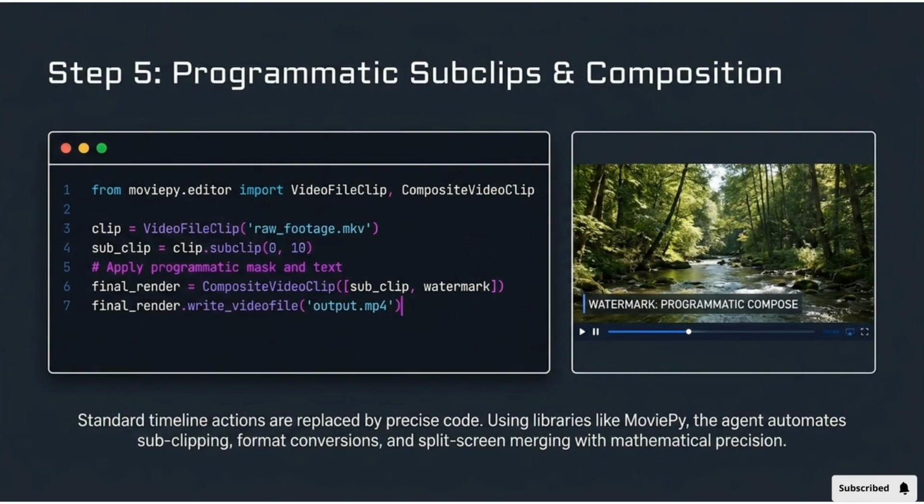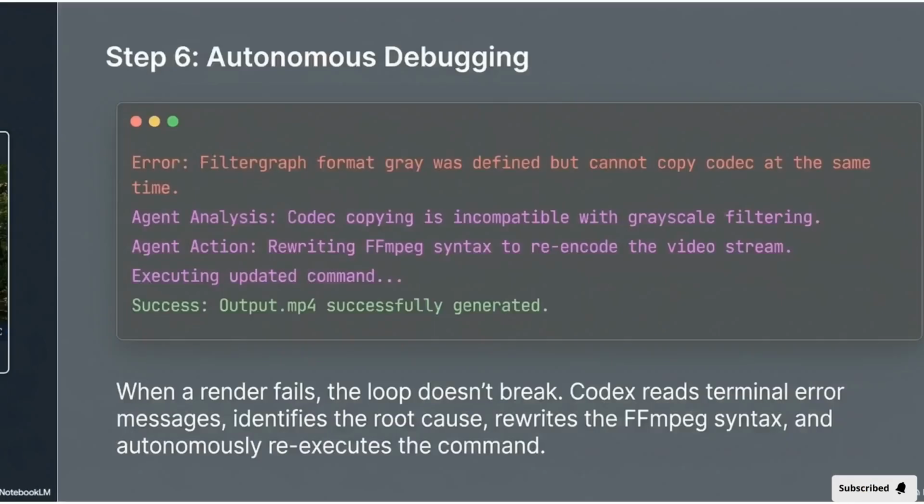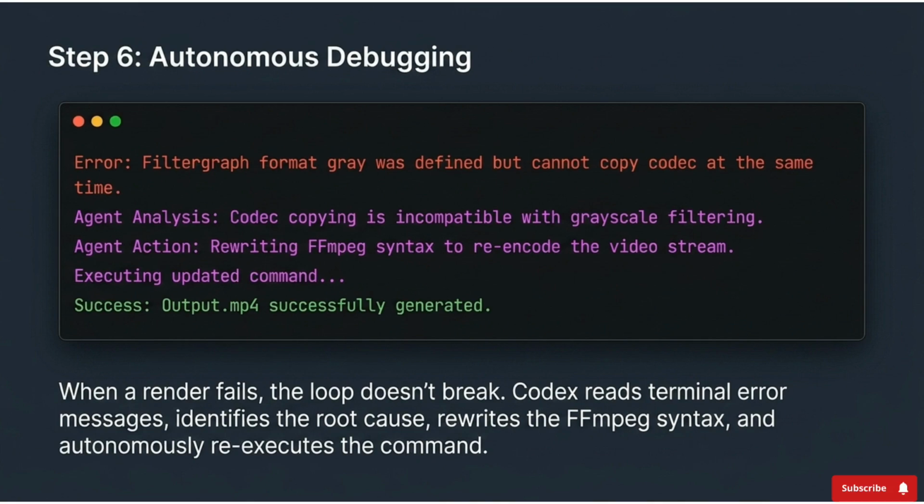Step 5 is programmatic subclips and composition. Libraries like MoviePy automate standard timeline actions, such as subclipping and watermarking, with mathematical precision using precise code. Step 6 is autonomous debugging. If a render fails, Codex reads the terminal error messages, identifies the root cause, rewrites the FFmpeg syntax, and autonomously re-executes the command without breaking the loop.